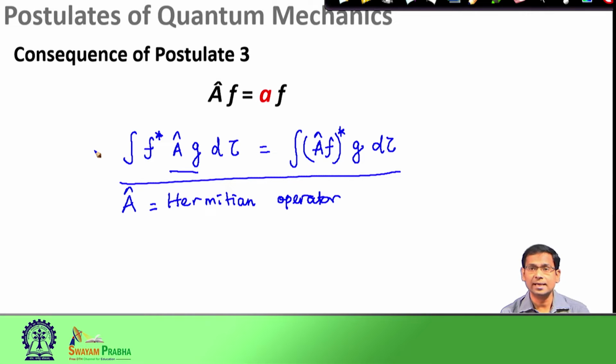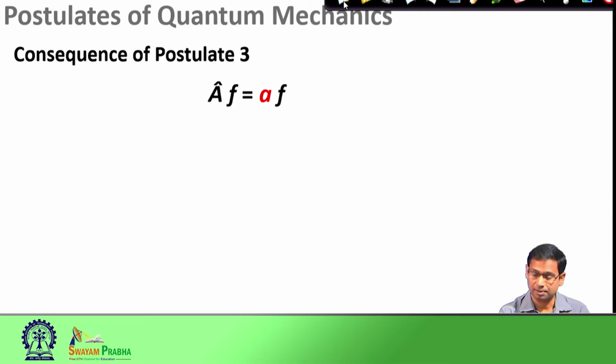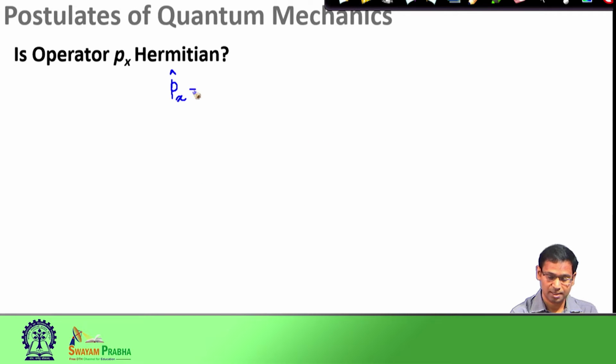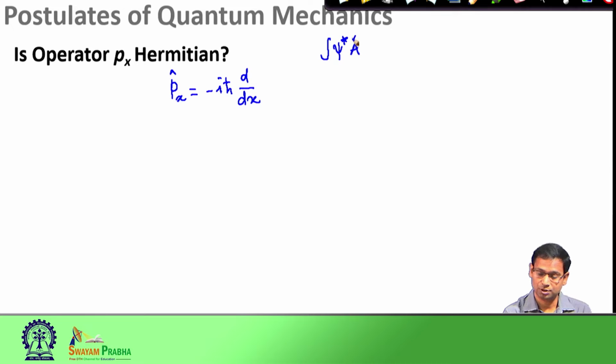Now, we would take a few examples and see whether these operators are Hermitian operators or not. Our first example: we know that operator P x is given by minus i h bar d by dx. This is the functional form of the operator, and now we will check whether this is Hermitian or not. We would write down the general formula to check whether the operator is Hermitian or not.